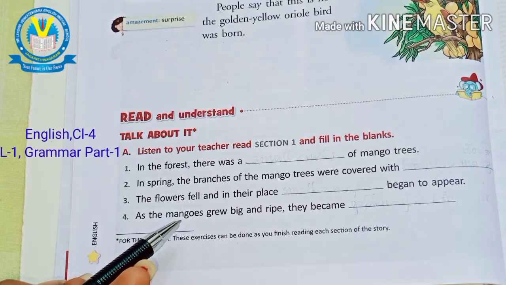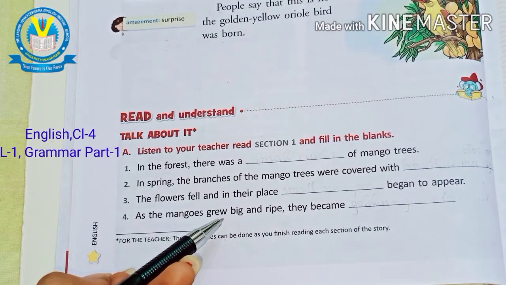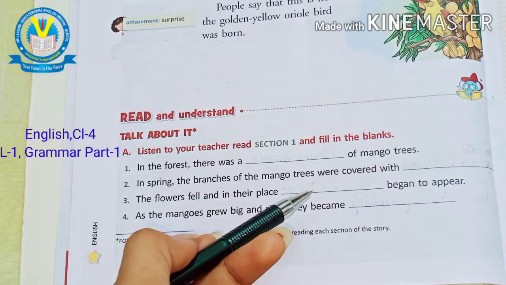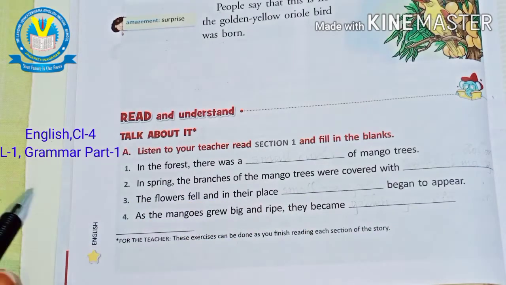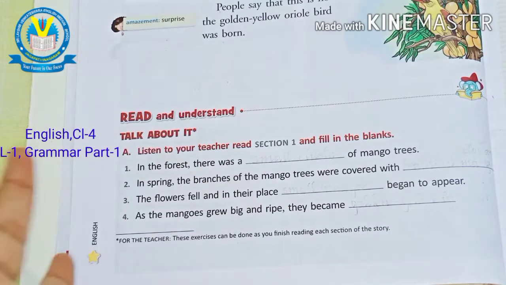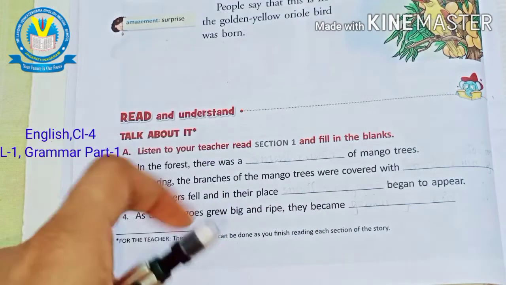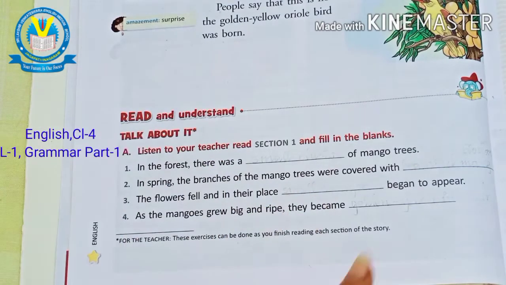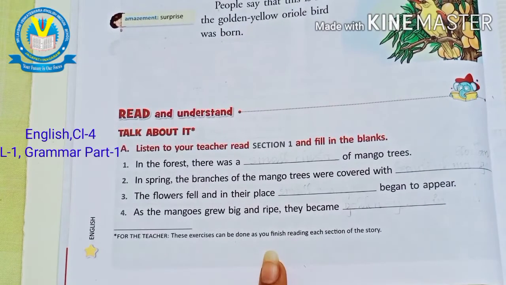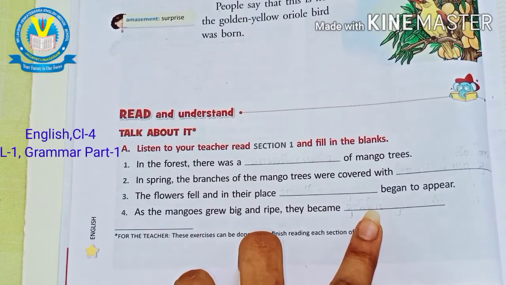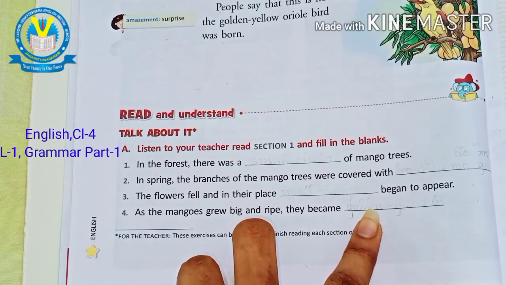And the fourth one, as the mangoes grow big and ripe, they became dash. What happened children? When the mangoes become big and ripe, what will happen? Then the mangoes turn golden yellow in color. So the fourth answer is golden yellow in color.